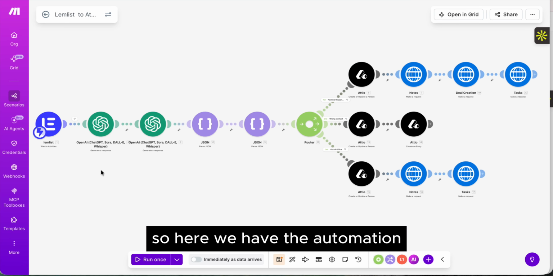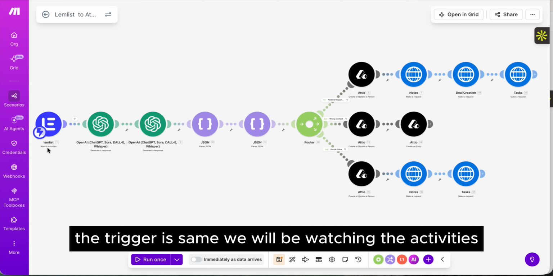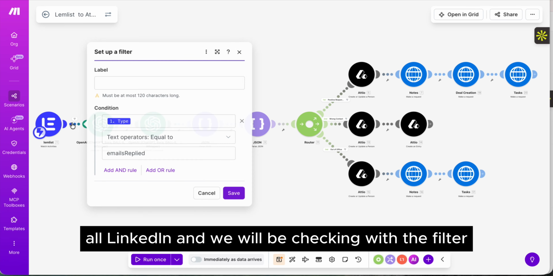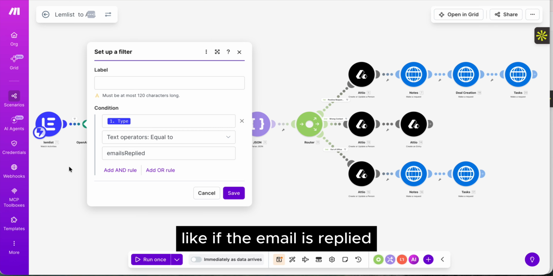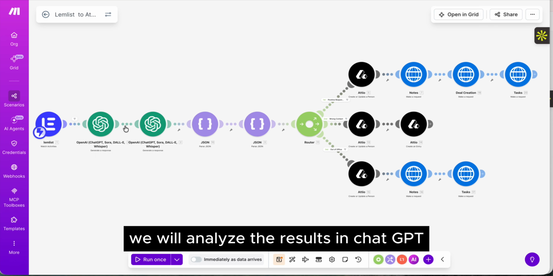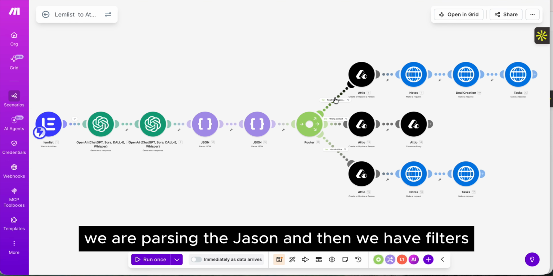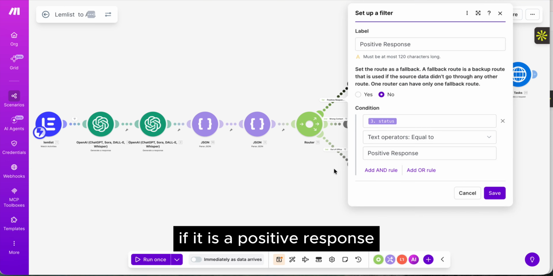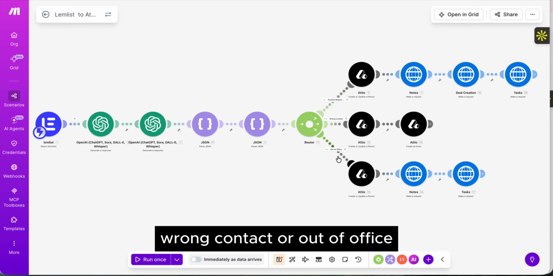So here we have the automation. The trigger is the same. We will be watching the activities of LinkedIn, and we will be checking with the filter, like if the email is replied, we will analyze the results in ChatGPT. We are parsing the JSON, and then we have filters: if it is a positive response, wrong contact, or out of office.